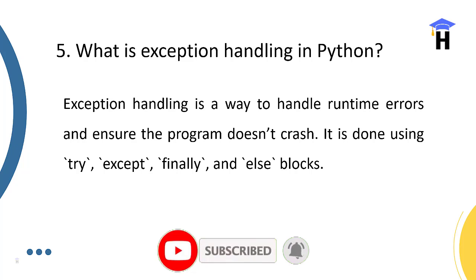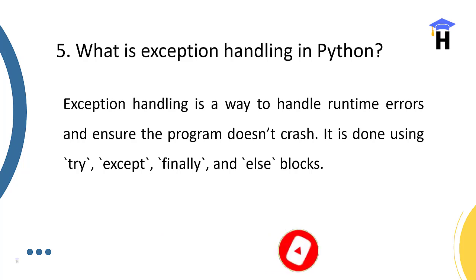So it is done by controlling errors. Exception handling deals with unexpected errors that occur while the program is running, and it can be written in Python code using try, except, finally blocks and an else block.